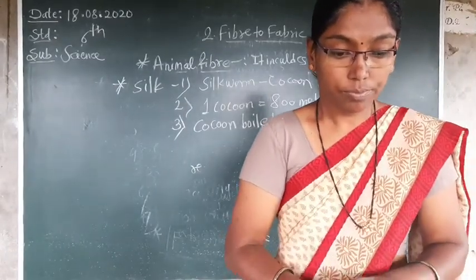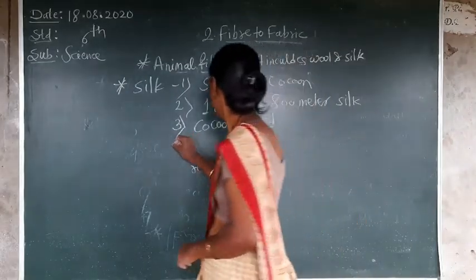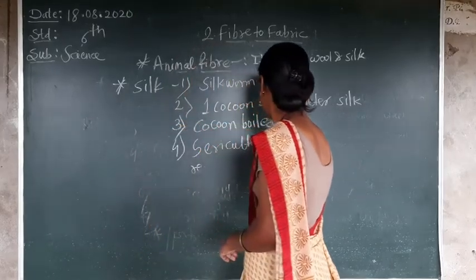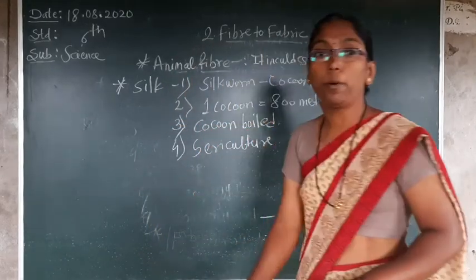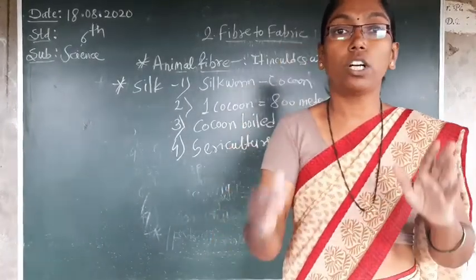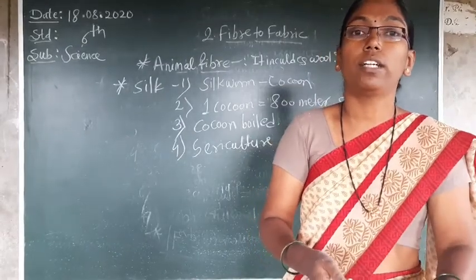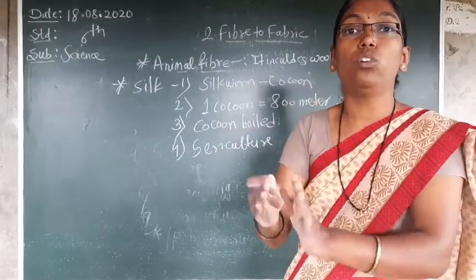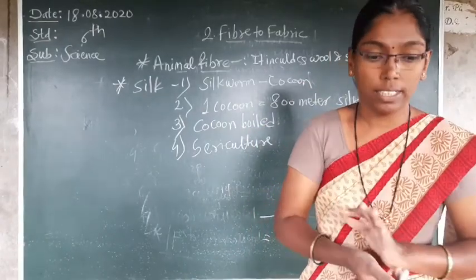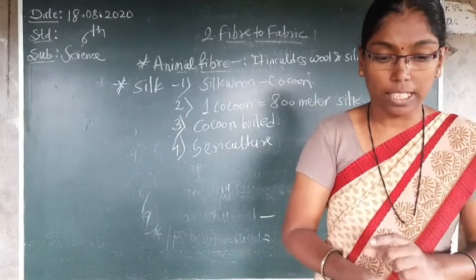This is called sericulture. From these insects we get the silk, and this production is called sericulture. The cocoon is boiled in hot water, and the worm completely dies. The remaining part is silk. Sericulture means production of silk.